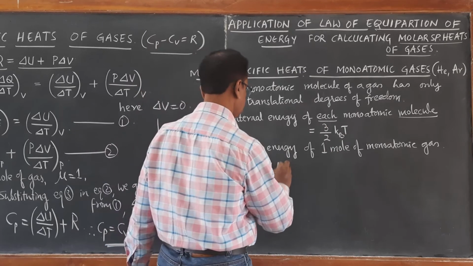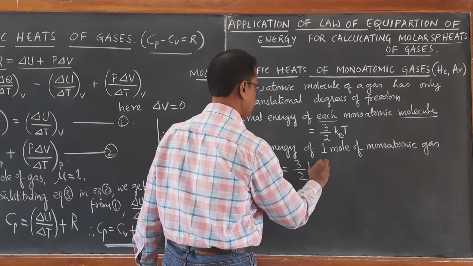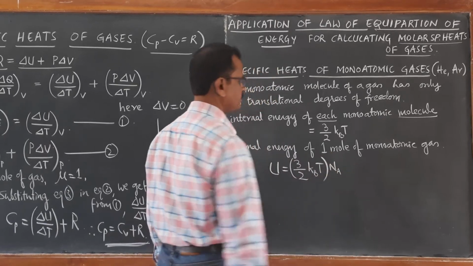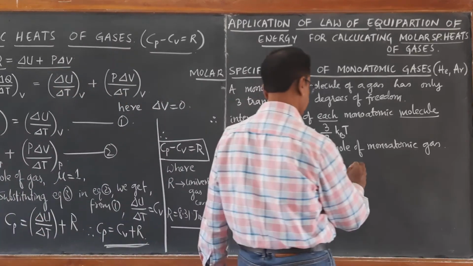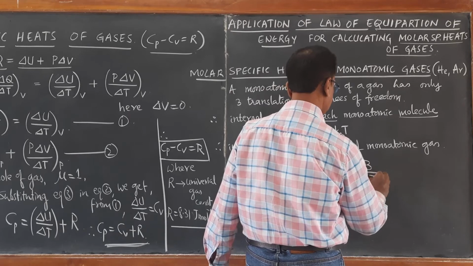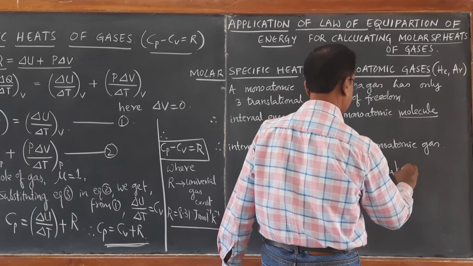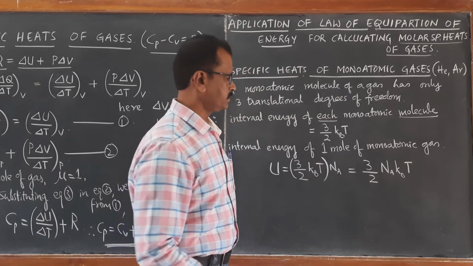So I write U is equal to 3 by 2 kBT multiplied by Avogadro number Na, so it becomes 3 by 2 Na kBT, where kB is Boltzmann constant and Na is Avogadro number.